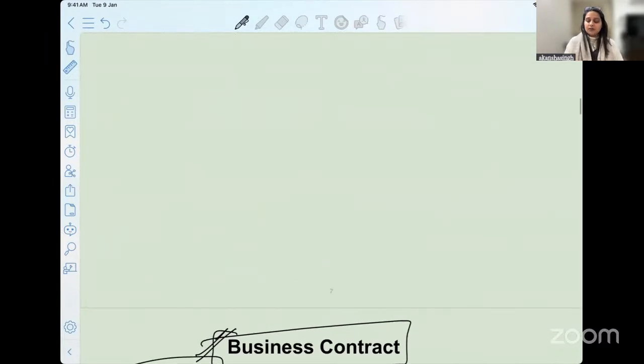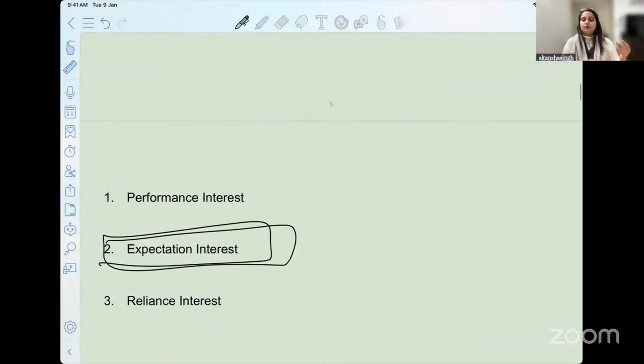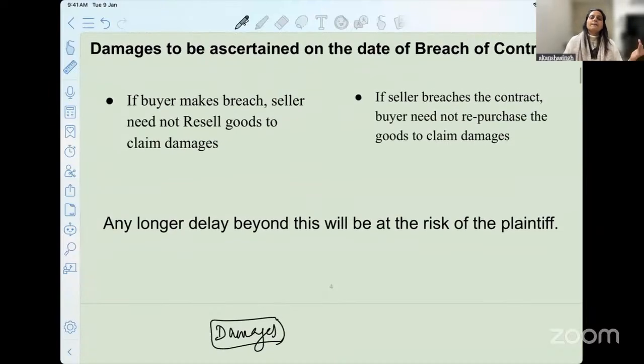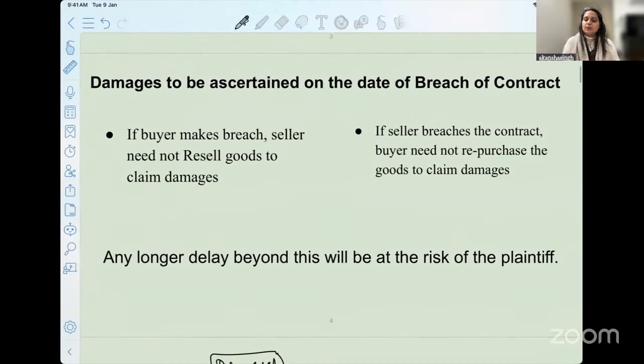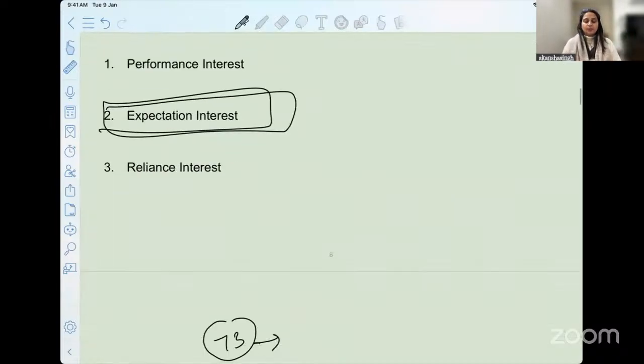If I quickly revise with you, we refer to section 73. We got an idea that today we are understanding that if the damages are not too remote, how are we supposed to assess the damages? Then we spoke about these different interests that you can mention and remember with regard to the interest of the aggrieved party. And we also understood the very important first principle, that the damages are to be ascertained from the date of breach of contract and not at a later point of time.